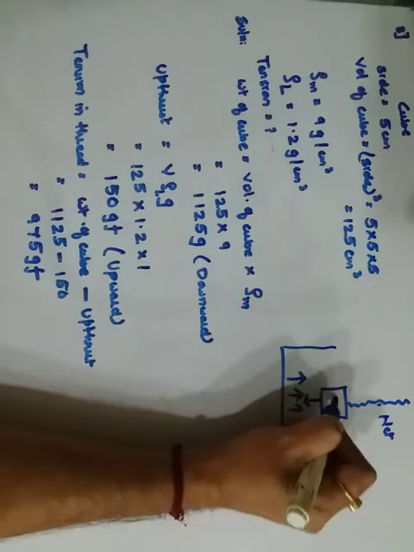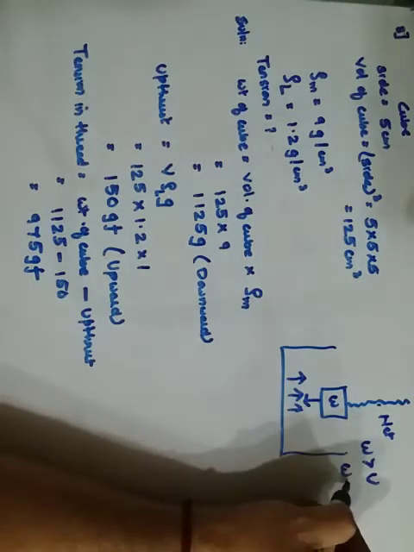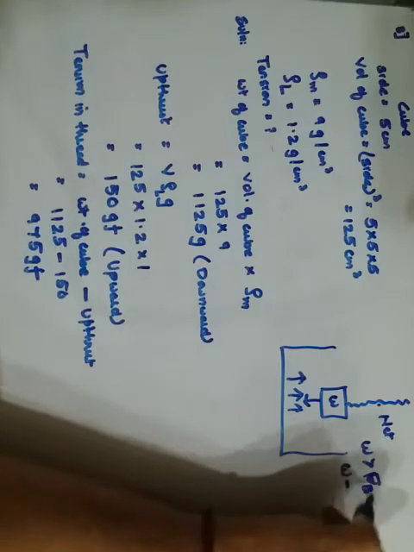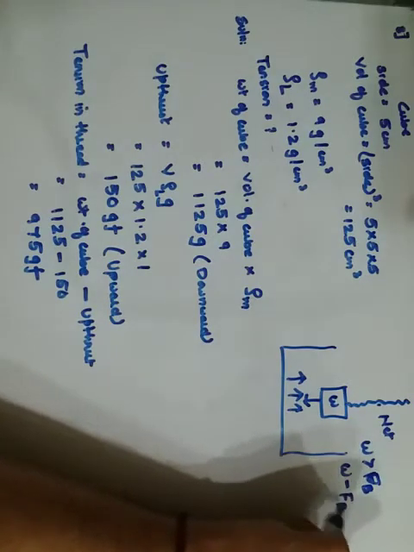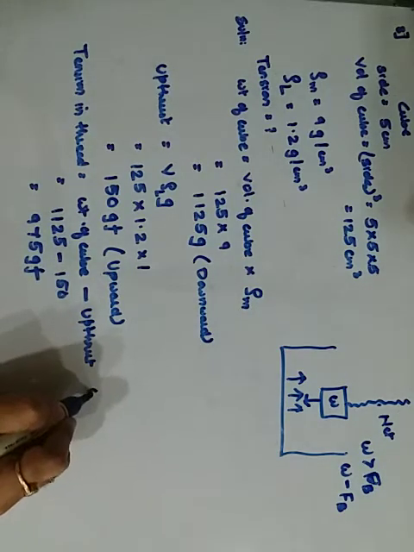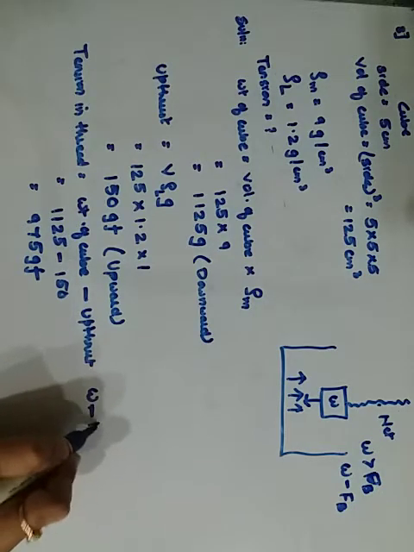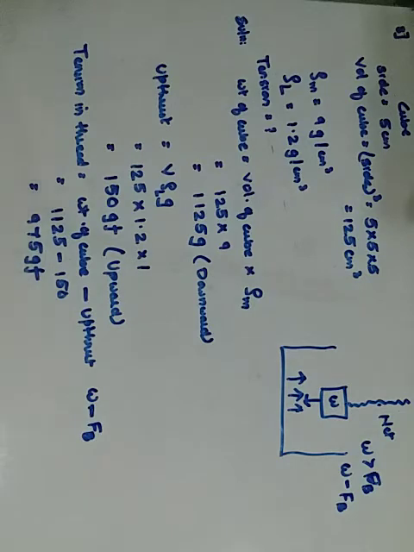Here the weight is greater than the upthrust, so it will be W minus FB. Okay, so that is what I have done over here. If you want a shortcut, write the weight of the object in air minus the upthrust. That is your formula.